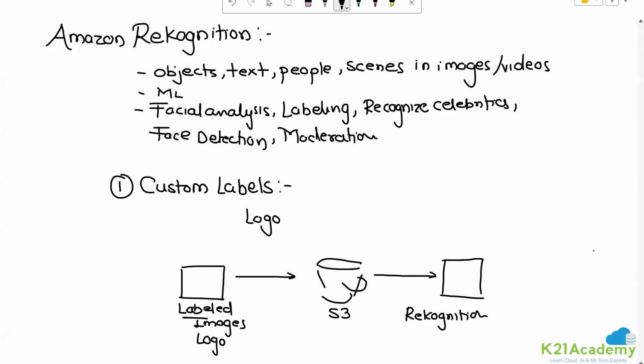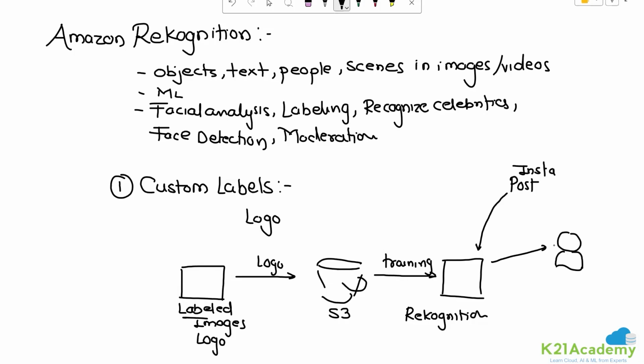So you'll be training your Rekognition on your logo images. And ultimately, tomorrow, when there is a post that is sent to Rekognition, for example, an Instagram post, then Rekognition will be in a position to identify and tell you as a user whether there was a presence of your logo in there or not.